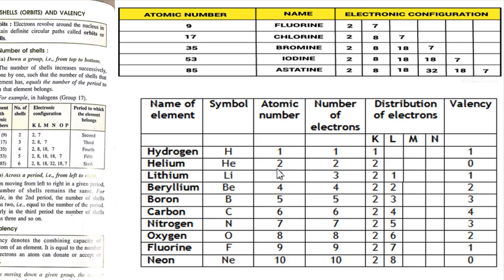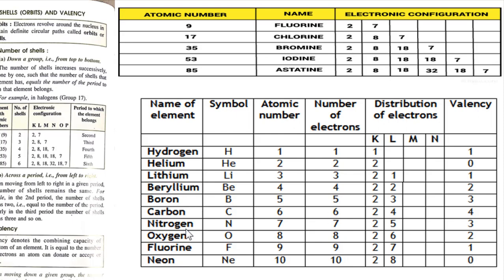Similarly, helium has an atomic number of 2. That means it is already satisfied or saturated with 2 electrons. Its duplet is complete, therefore it does not react. See the example of neon. It has 10 electrons. It is another inert gas. It has 2 electrons in the K shell and 8 electrons in the L shell. Therefore its octet is complete. It does not need to react. Therefore again its valency is 0.